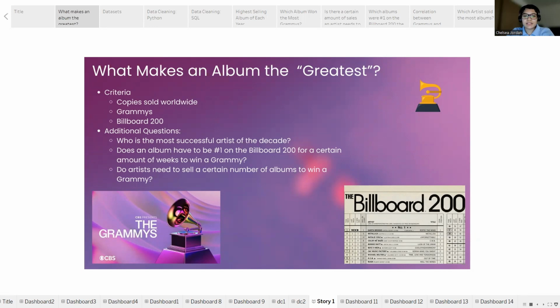As a part of this analysis, I expanded my project to explore some additional questions. This included identifying the most successful artists of the decade and investigating whether an album must be number one on the Billboard 200 for a specific duration to win a Grammy. I also aimed to determine if there is a correlation between album sales and Grammy wins for artists.